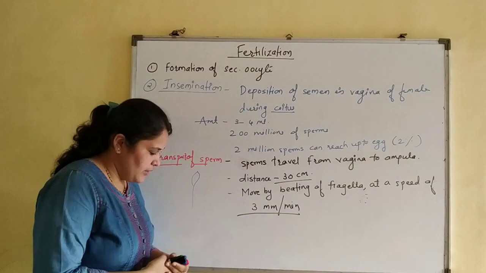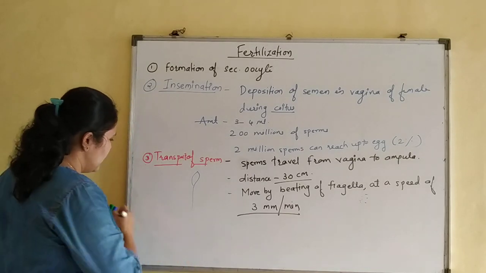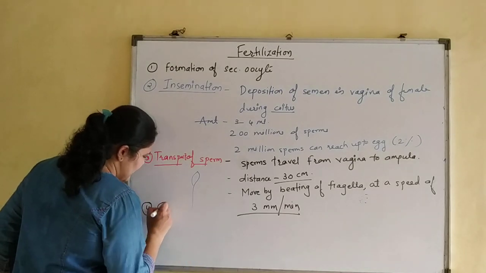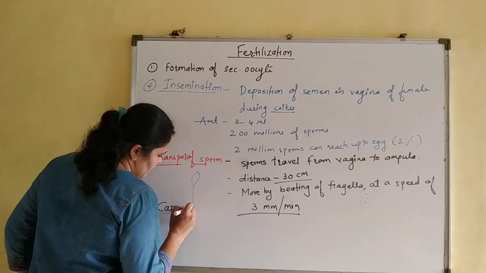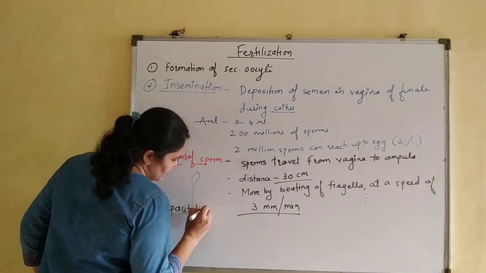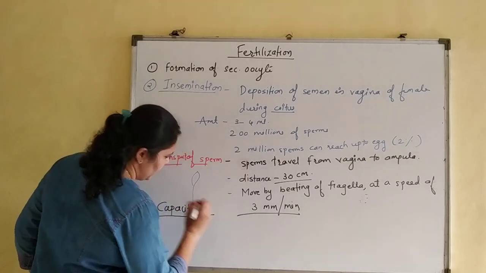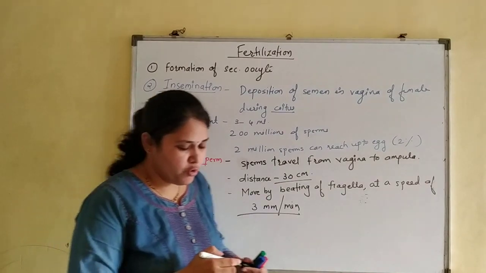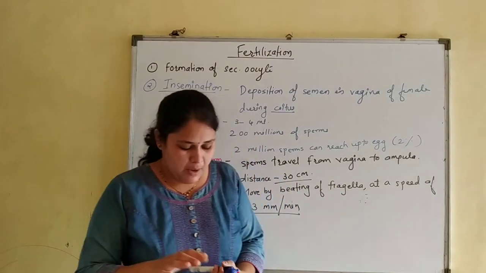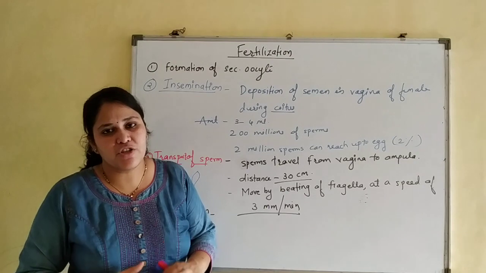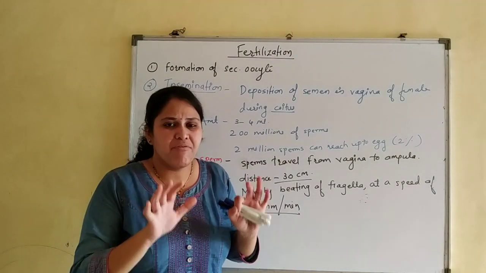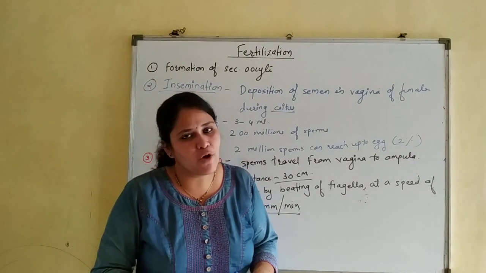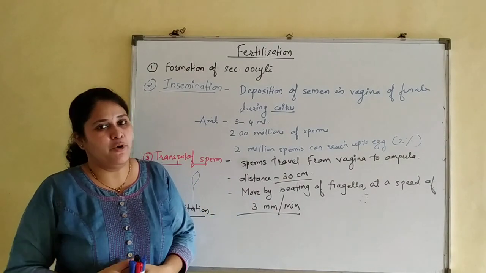Now, next what happens? There is capacitation. As I discussed before, what is capacitation? It is the final functional maturation of sperm in the female reproductive tract.